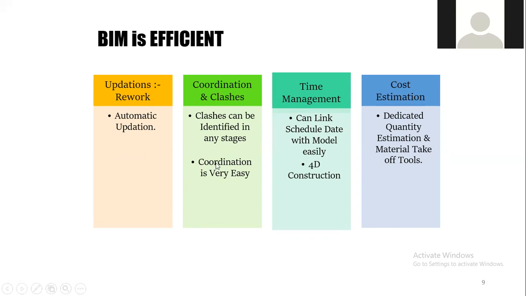Then the coordination and clashes. The coordination and clashes can be identified with software like Revit and Navisworks. Using these softwares we can better identify the clashes, and there are also options for resolving the clashes. And using BIM software we can achieve better coordination. Then what about time management? We can link the schedule date with the model easily.